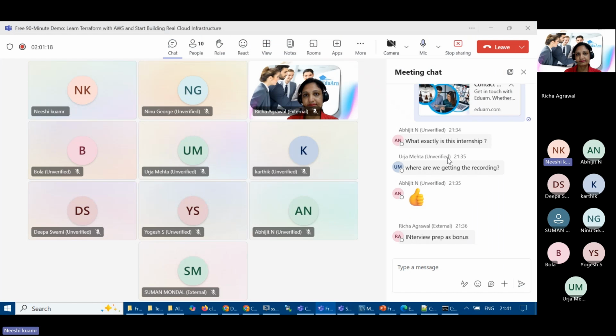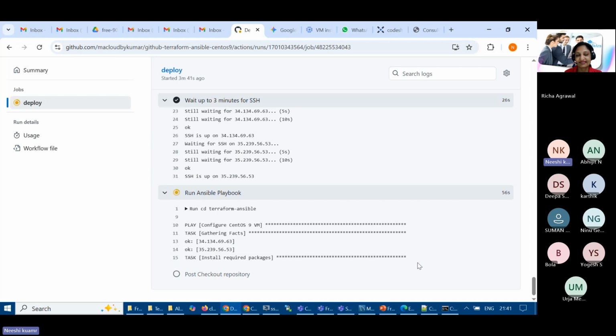If anyone else has any questions in between, can you ask, because all of you are silent. Those who are still in the session, it's appreciated. And you can see the capability of the tools. Now we are using GitHub, Terraform, and Ansible. Because the infrastructure is created, internally the server is getting configured and packages are getting installed. Installing the required packages, yum update and all is happening, so it will take some time.